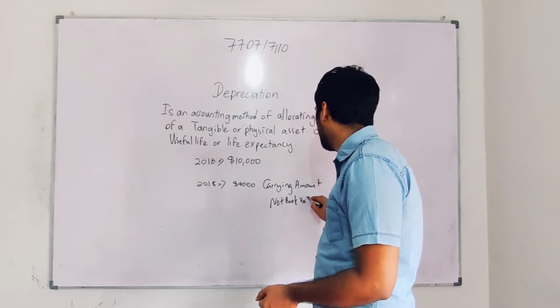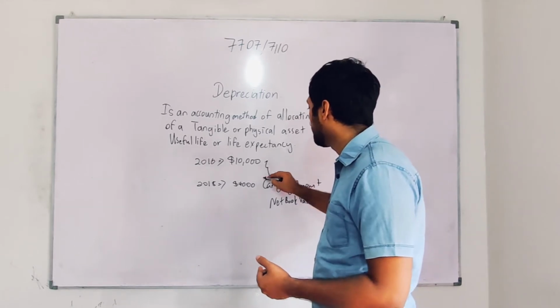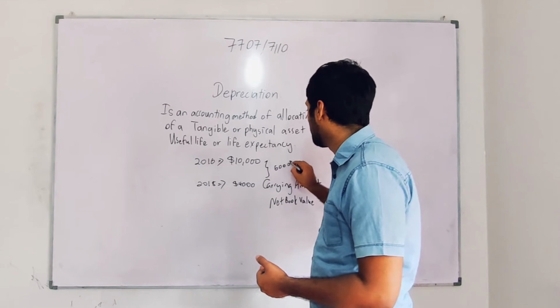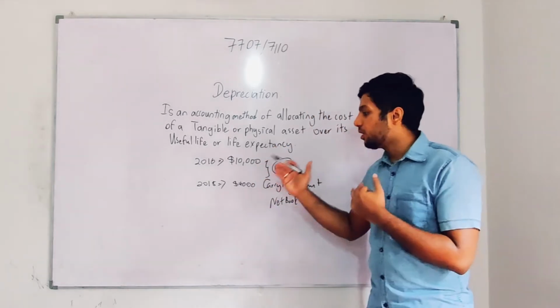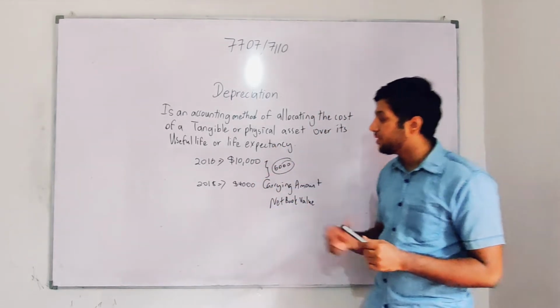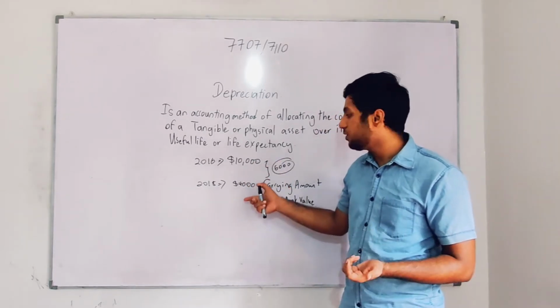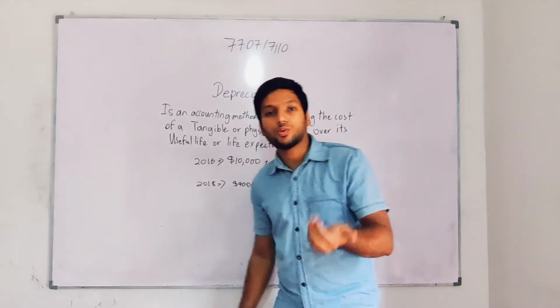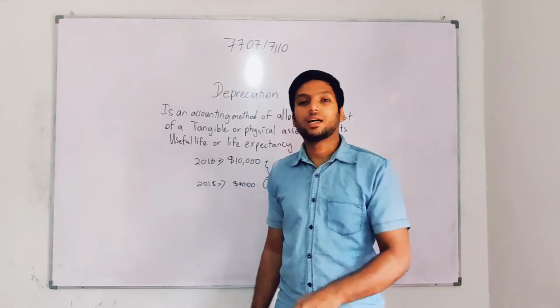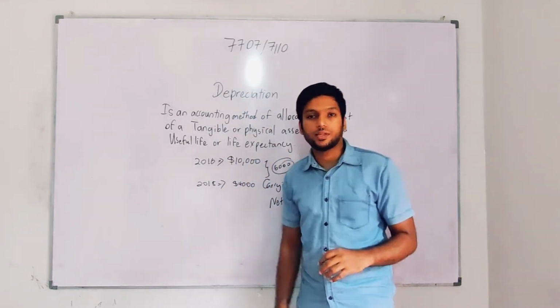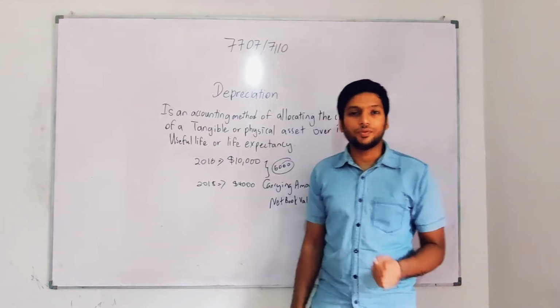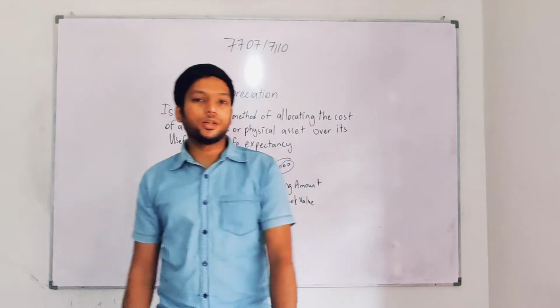If it is 4,000, the difference between 10,000 and 4,000 is 6,000. So the value has decreased from 10,000 to 4,000. When you purchased the vehicle its value was 10,000, but it's now 4,000. The difference between the actual value, the historic cost, and the present value is known as the depreciation. This is also known as wear and tear value, a deteriorated value.